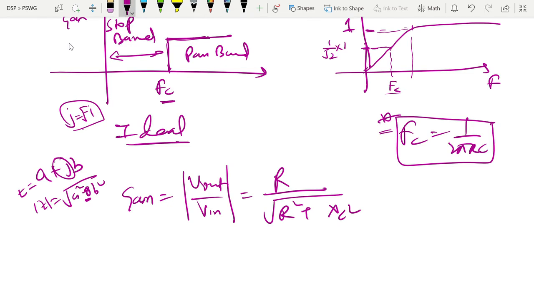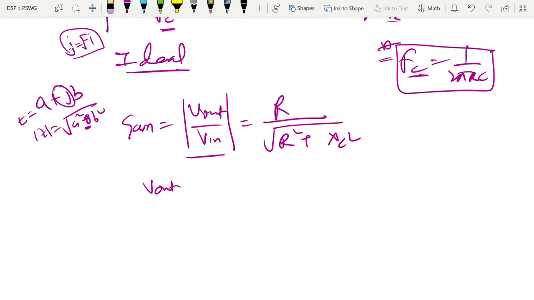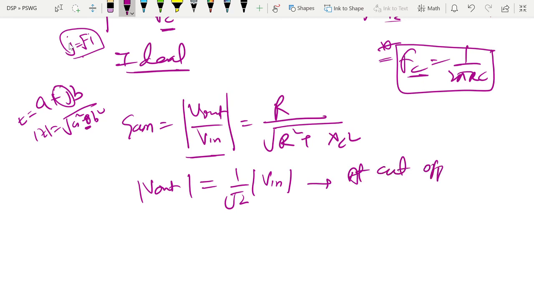Okay, so to find this cutoff frequency, we have to put in the value of the gain at the cutoff frequency. What is the value of this gain? It is 1 by root 2. So modulus of V out equals 1 by root 2 of V in at the cutoff frequency, as I have told you.